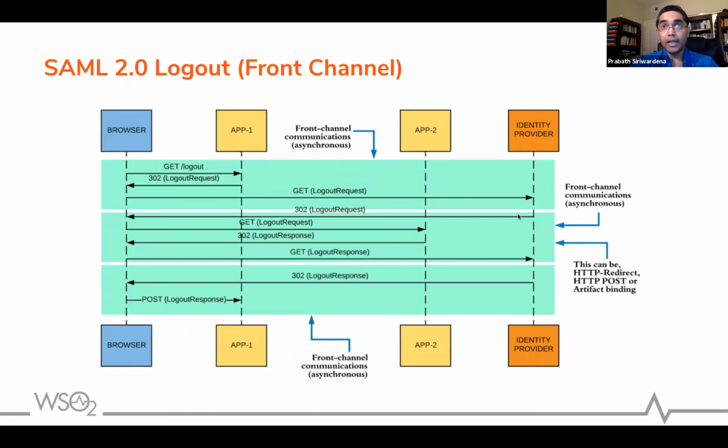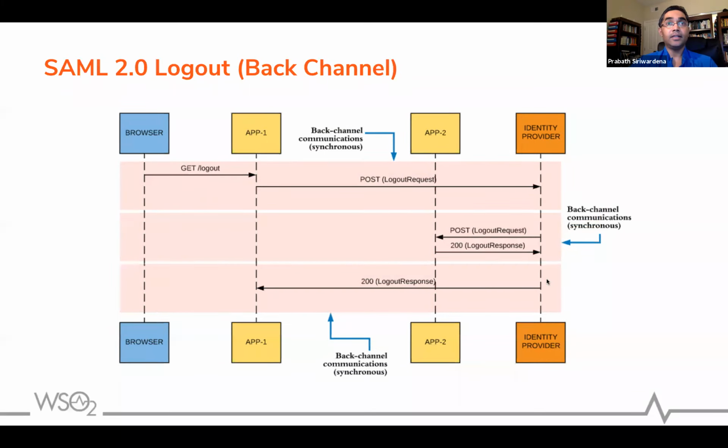These requests can follow any of the SAML bindings: HTTP redirect, HTTP post, or artifact binding, and based on the binding you pick, the flow will change. In this particular diagram, we are using the HTTP redirect binding.